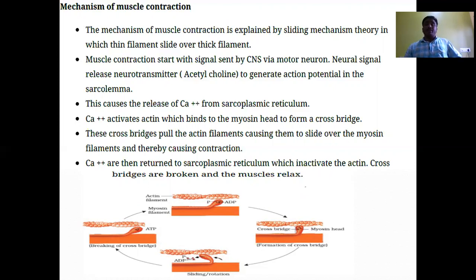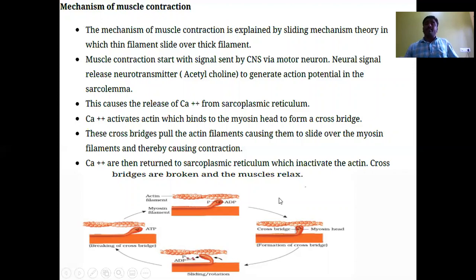At the end of the power stroke, the ADP is released. A new ATP molecule binds with the myosin head. When the new ATP molecule binds with the myosin head, the cross bridge detaches. Breakdown of the cross bridge takes place. Then the myosin head moves to its original position.